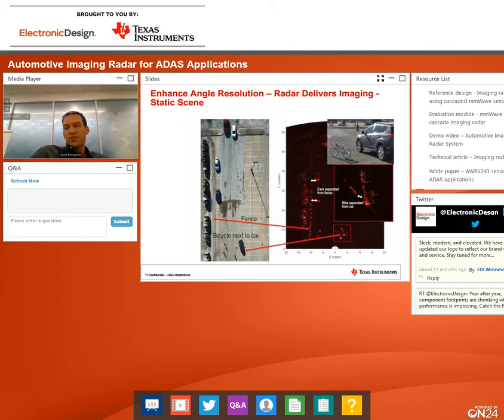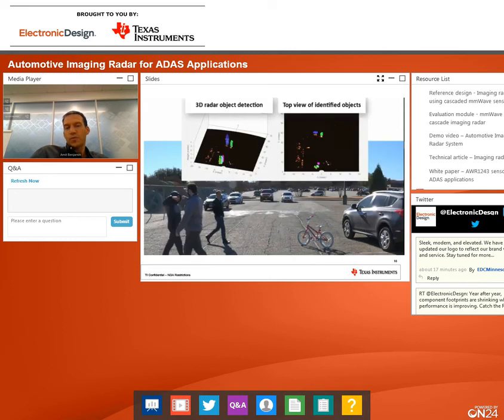This really gives backup to what we're saying, that the imaging radar sensor will become the primary sensor of the vehicle.